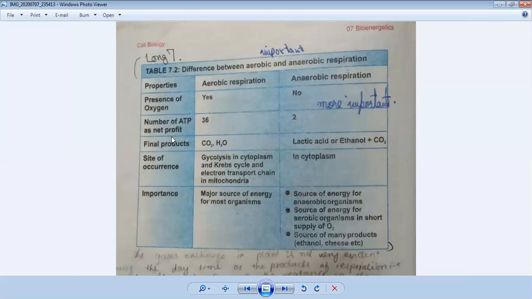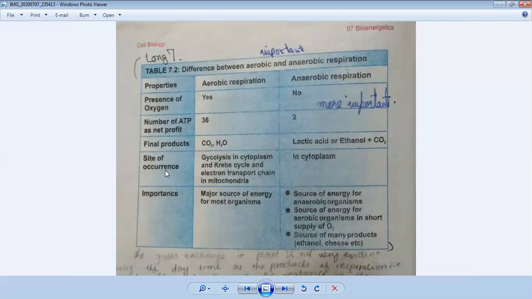Okay. The next property is the final products. What will be produced at the end? In aerobic respiration, carbon dioxide and water will be produced. And what is produced after anaerobic respiration? Lactic acid or ethanol plus carbon dioxide. These are the products of these reactions. In aerobic respiration, the products are carbon dioxide and water. And if it is anaerobic respiration, then lactic acid or ethanol is produced.